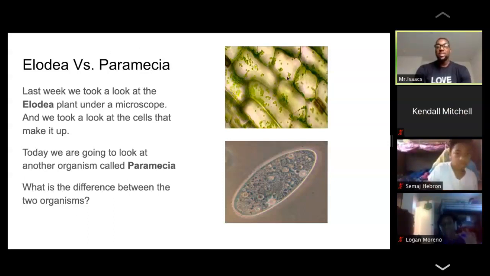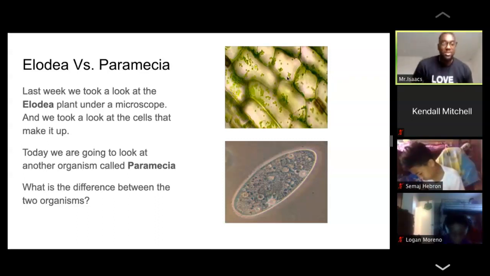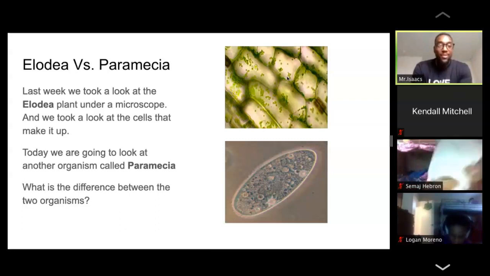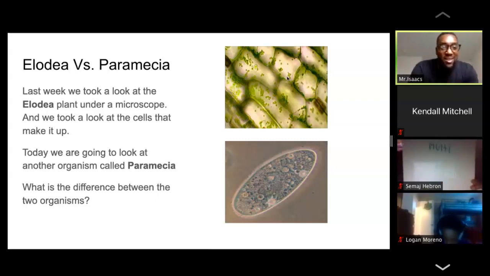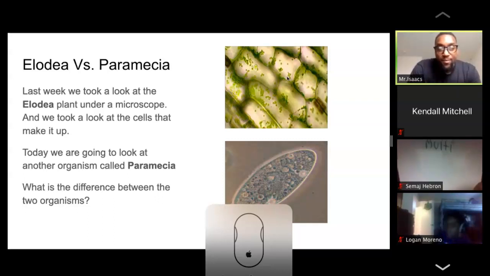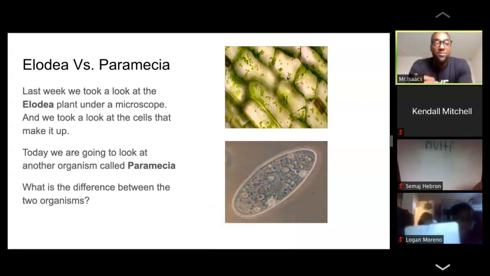Elodia, single-celled or multi-celled? Go ahead, write it down. Single-celled or multi-celled? What is Elodia? Samaz says multi-celled, Nishita says multi-celled, Elena says multi-celled. Still looking for some participation from some others.